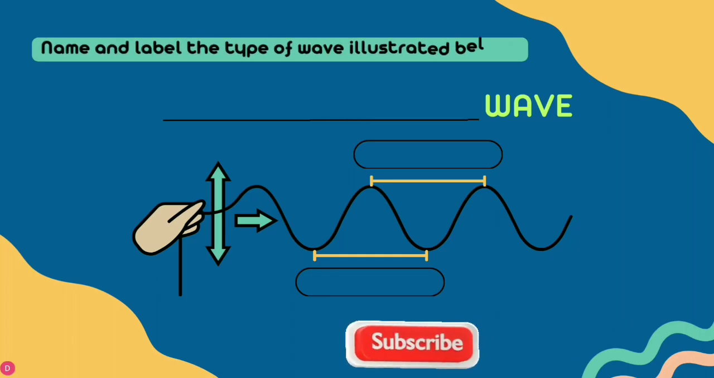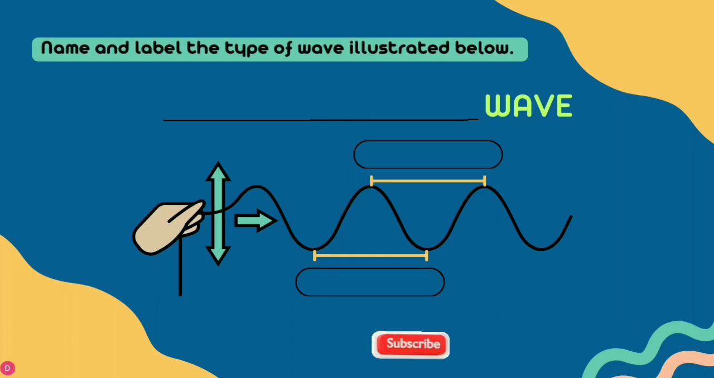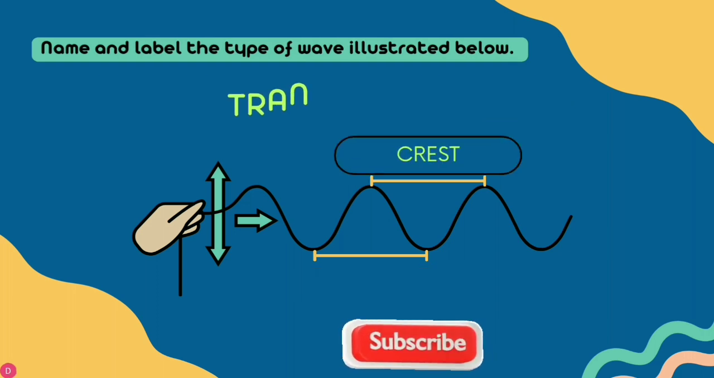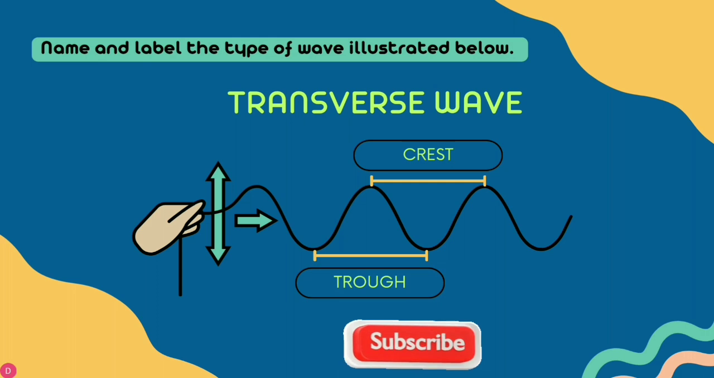Name and label the type of wave illustrated below. Again, you are right. Yes, your answer is correct. This is a transverse wave with the highest point called the crest and the lowest points called troughs.